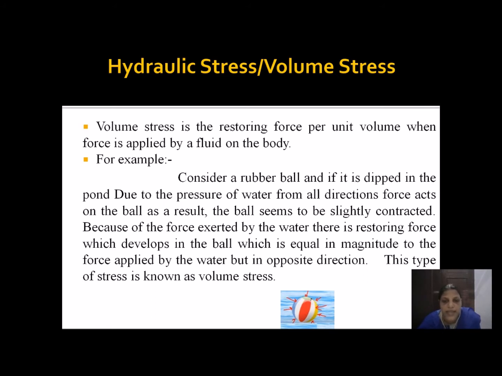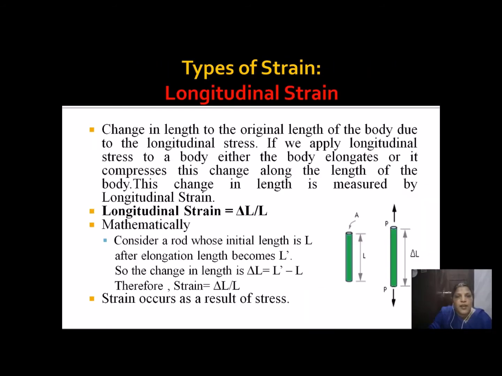Since this is an isotropic material, force acts equally on all sides of the object. Since this is of spherical shape, external forces act on the rubber ball and change its dimension. This is the case of volume stress. Next we shall pass on to types of strain.